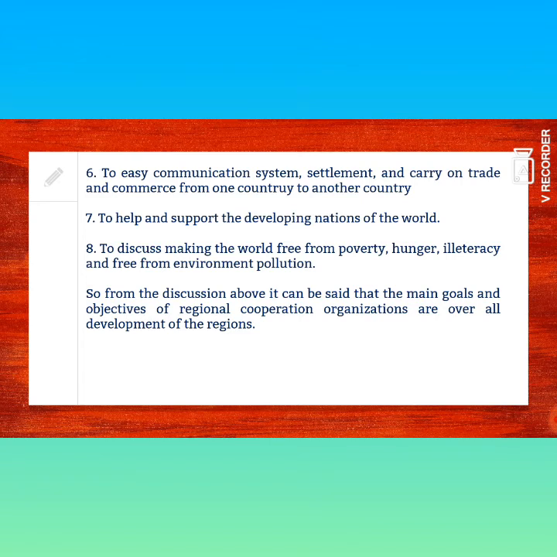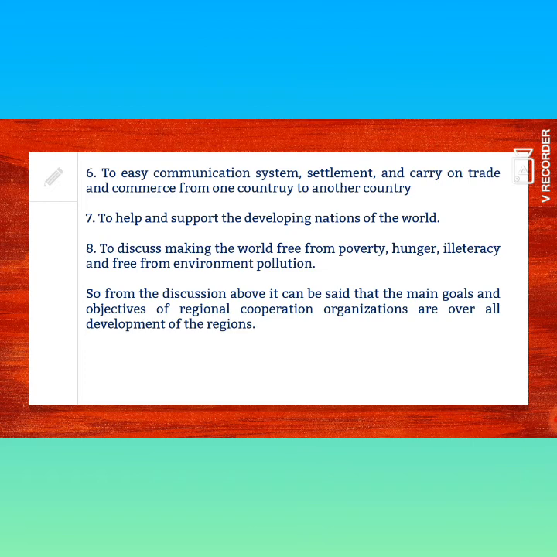Number eight, to discuss making the world free from poverty, hunger, illiteracy, and environment pollution. I have given here eight goals and objectives of regional organization. If you want, you can write more goals and objectives.